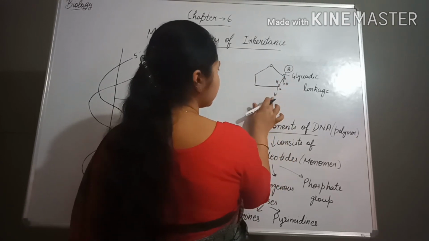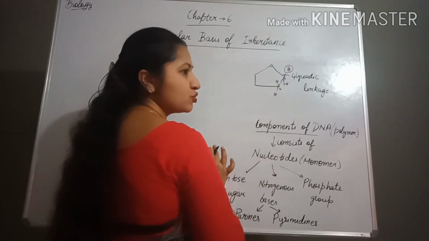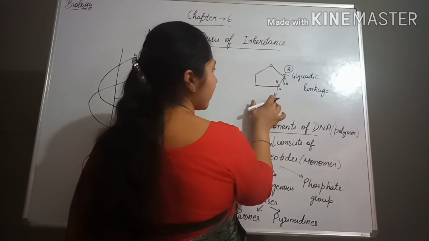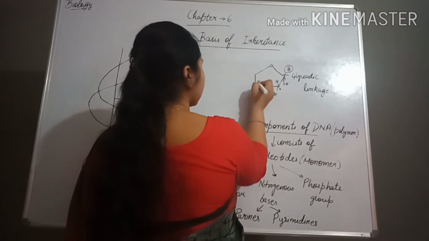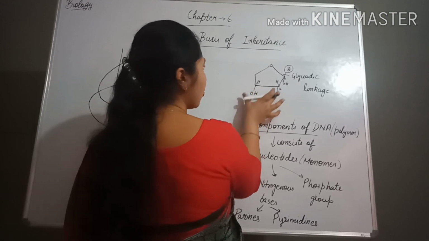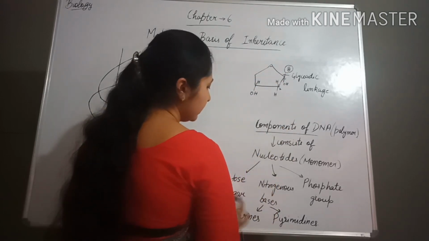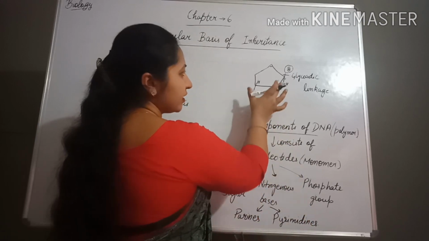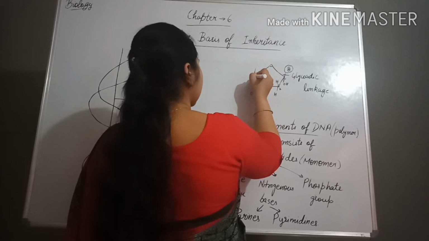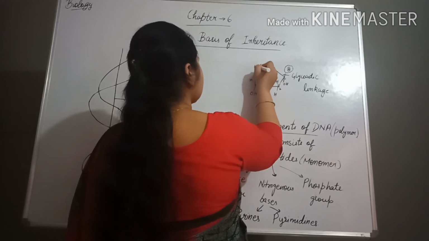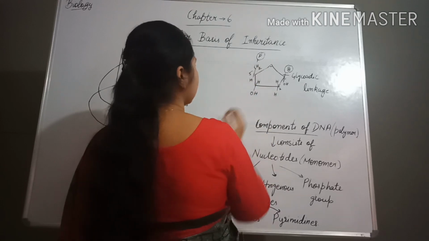Then this is the second position, so H will be present because this is the deoxyribose sugar, so that's why I have written H here. On the third position, H, OH. I am showing only one nucleotide here, and these are the components of the nucleotide. On the fifth position, CH2OH, the phosphate group is present, linked by the ester bond.